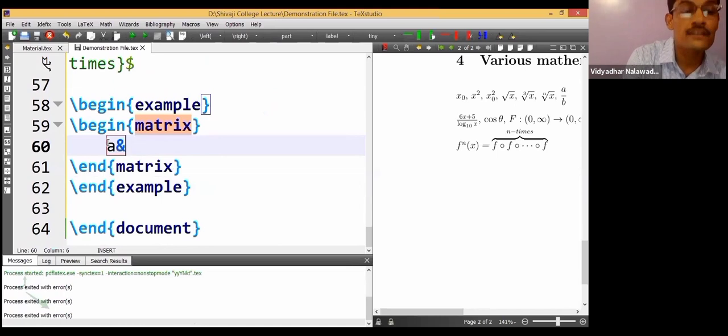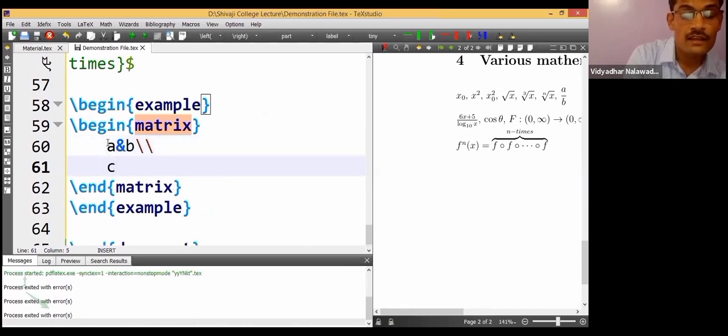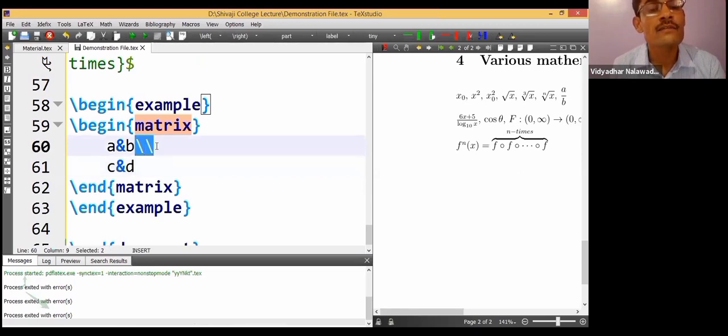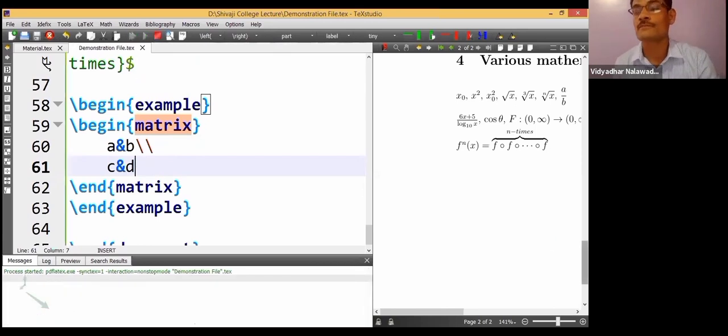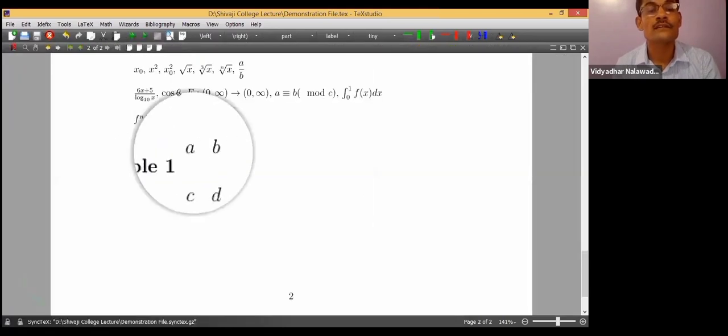The first row is A B, second row is C D. A and B. Next line means double backslash, C and D. I actually should not enter here, I should not go from line number 60 to 61. It is taken care of by this double backslash symbol. But for the sake of understanding, and for the sake of good display, I am just taking it to the second line. Let us see the output of this.